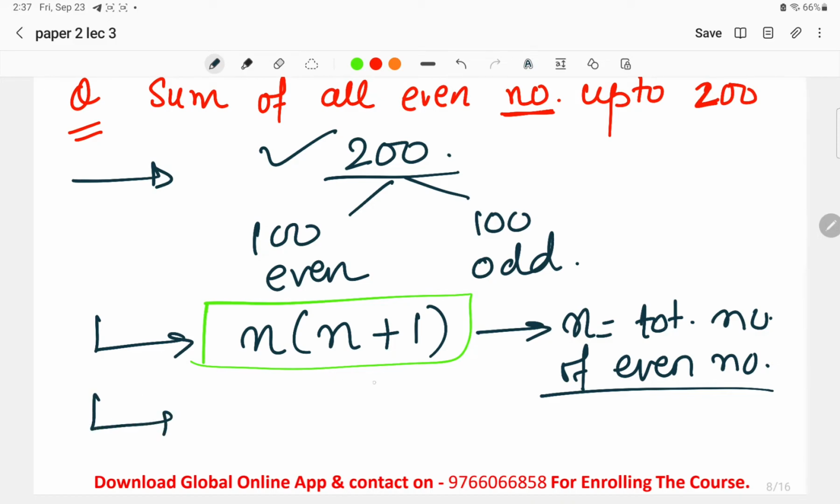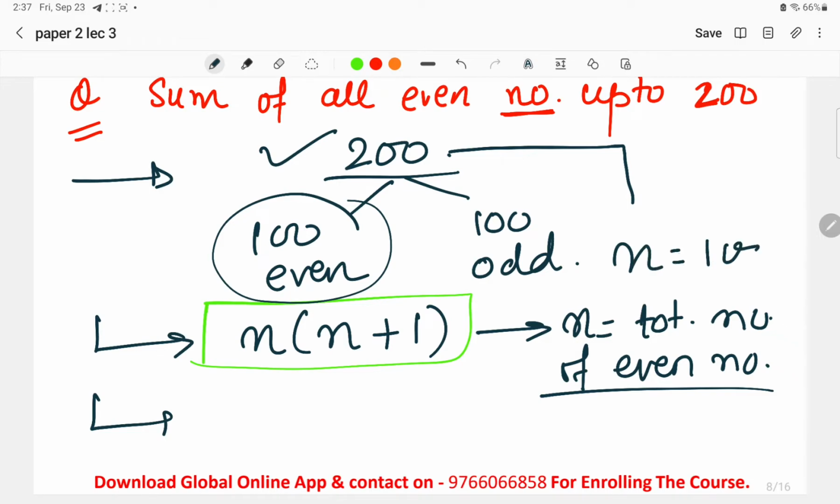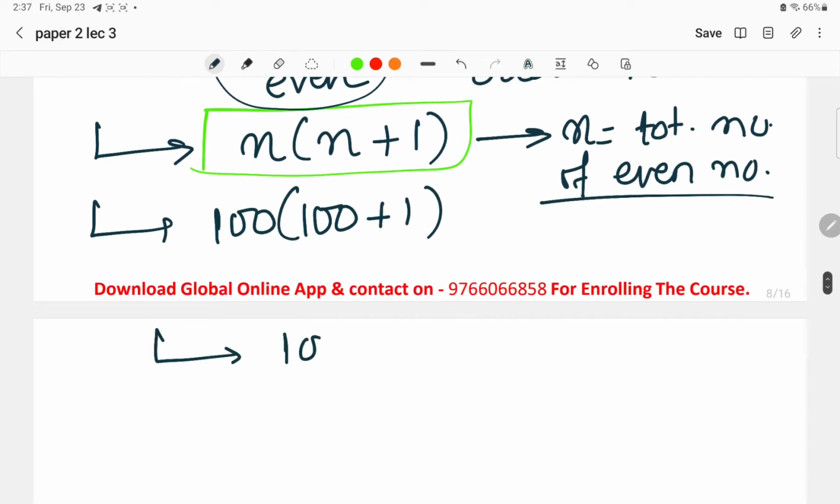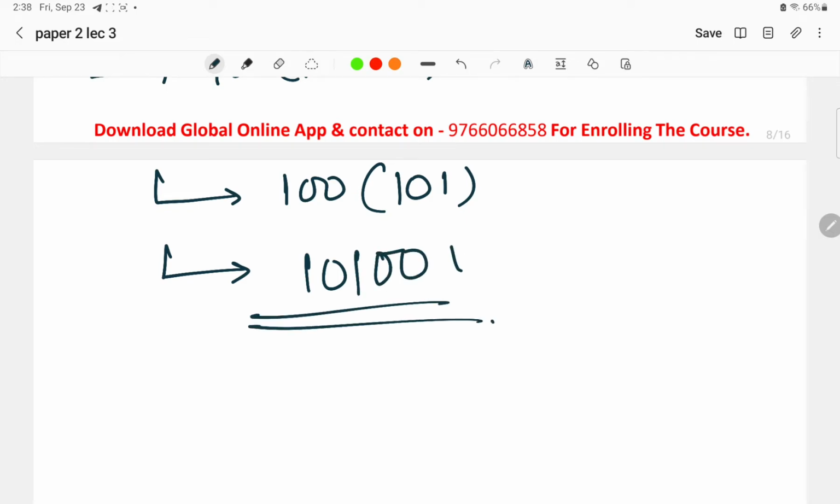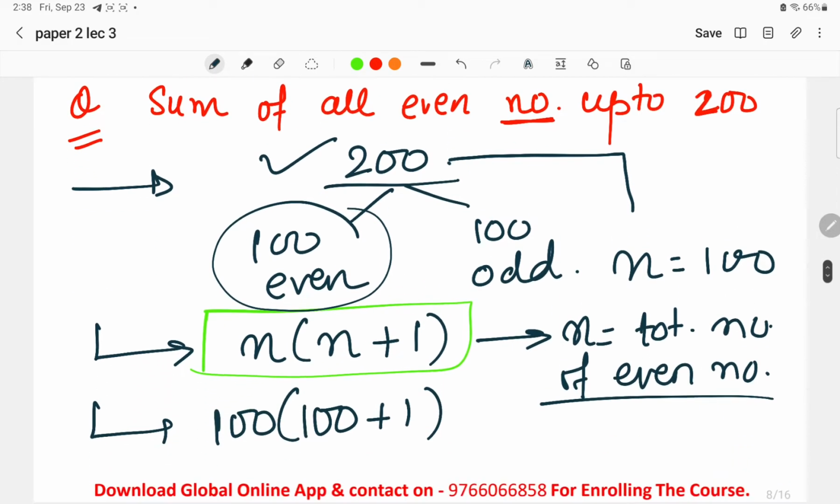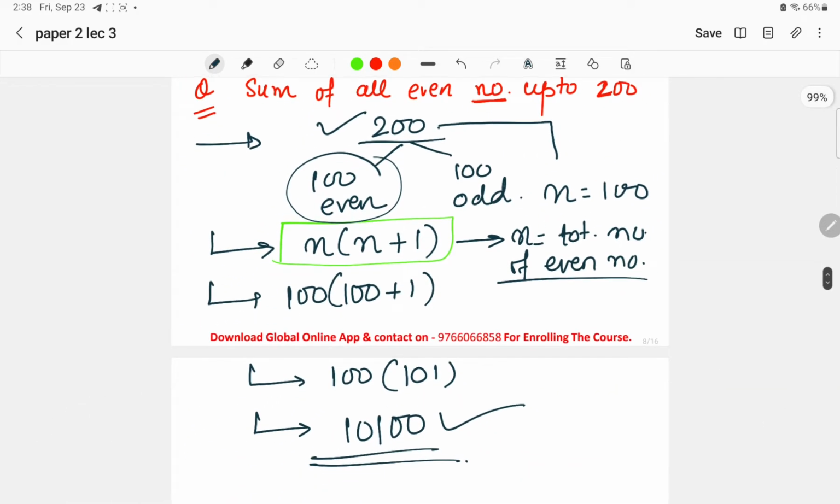So putting in this value, how many even numbers are there up to 200? As we know, there are 100 even numbers. So n is equal to 100. Putting this in the equation, we get 100 into 100 plus 1, which means 100 into 101. This will give us 10100. So the sum of all even numbers up to 200 will be 10100. This is how the question can be asked in examination.